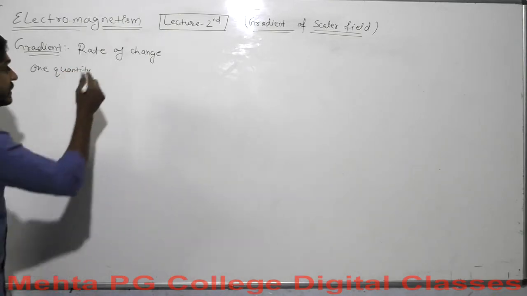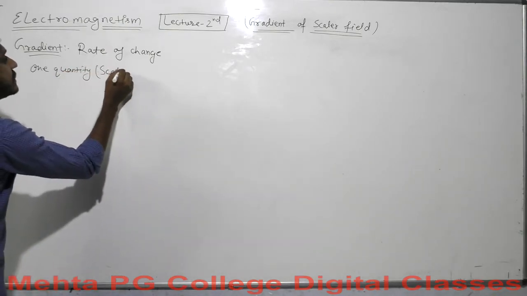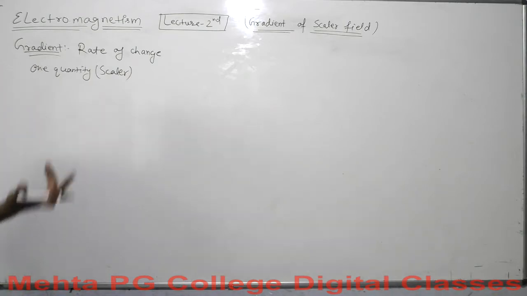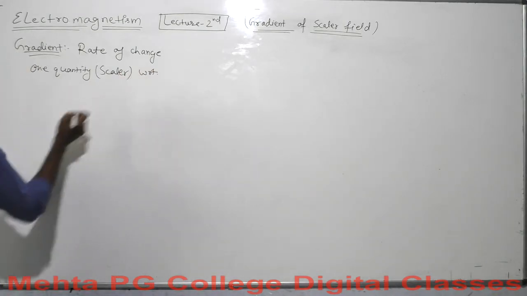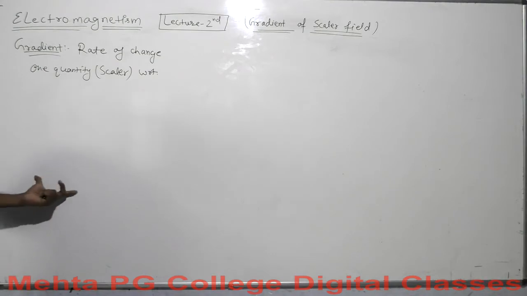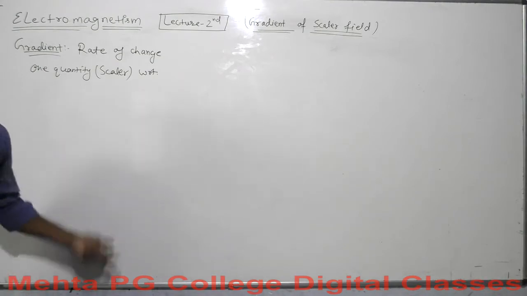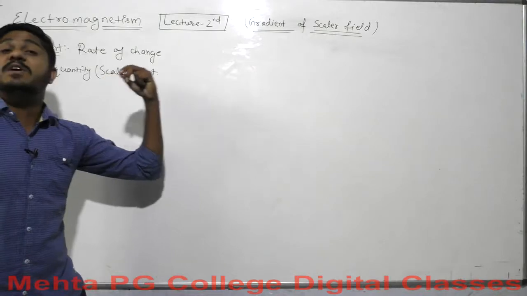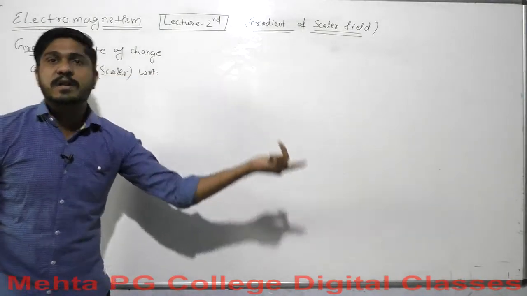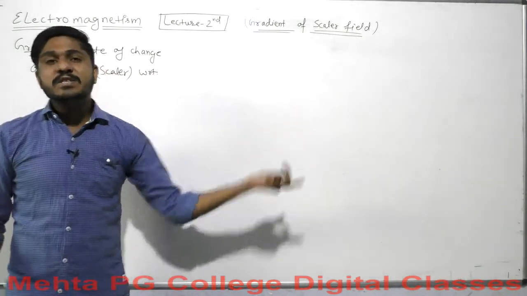The quantity can be a scalar quantity. So one quantity or any quantity, always with respect to what? With respect to a specified parameter. And a parameter could be in the sense of length, it could be in the sense of mass, it could be in the sense of volume, or it could be in the sense of the coordinates.